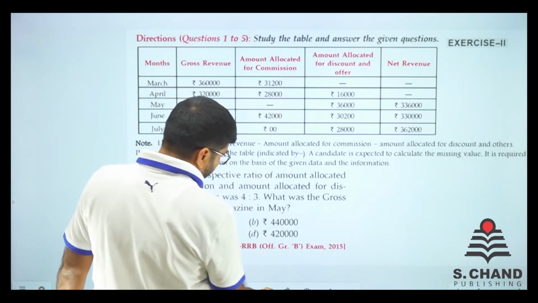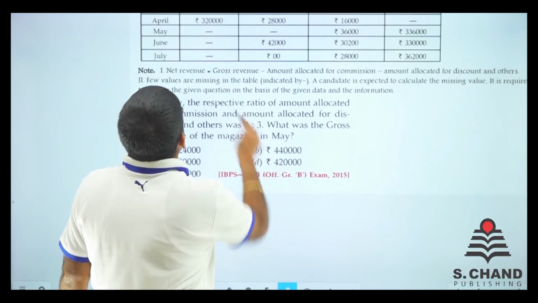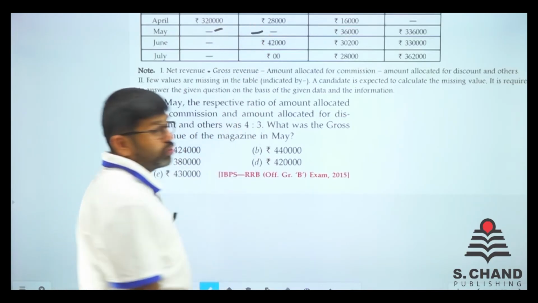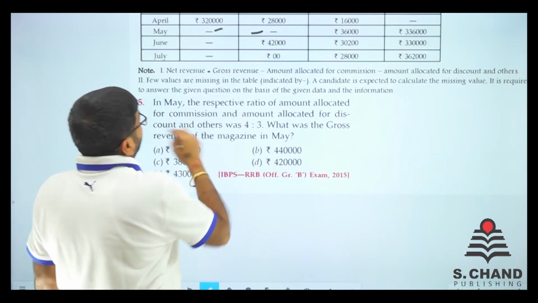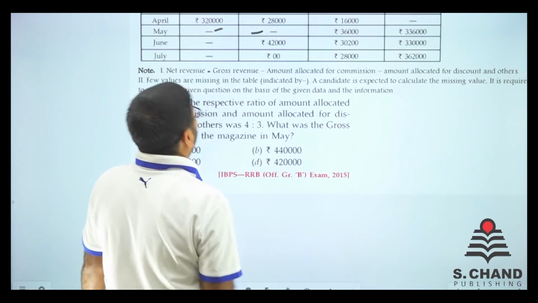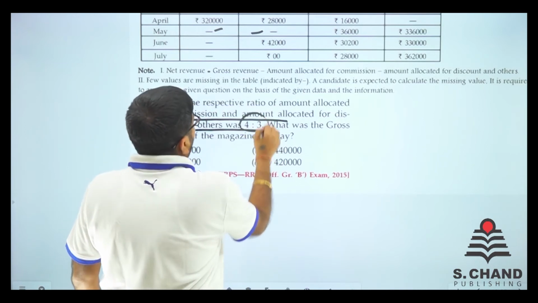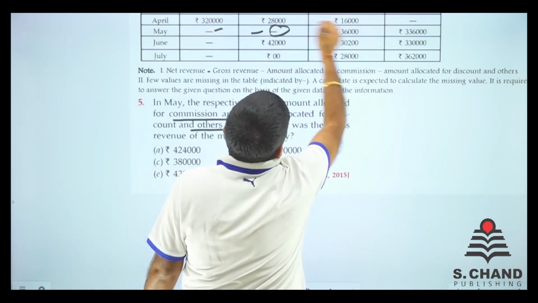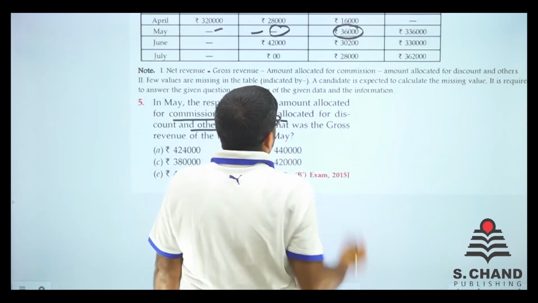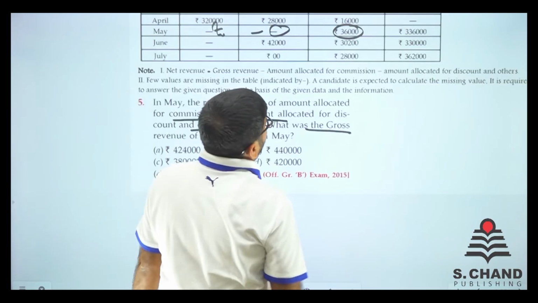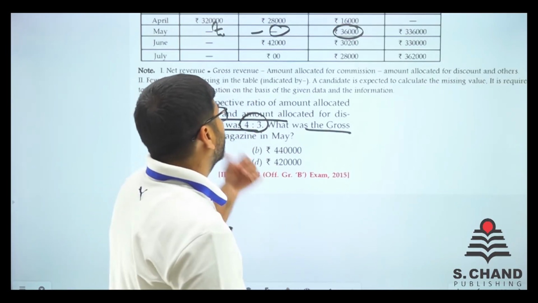In May, so our focus is on May. We have May here and May. Though two things are still left. The respective ratio of amount allocated for commission and amount allocated for discount is 4:3. So this amount and this amount is 4:3. So what was the gross margin? Gross revenue. We have to find out gross revenue. So let's see what happens.